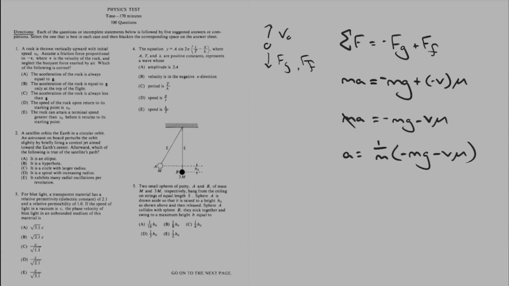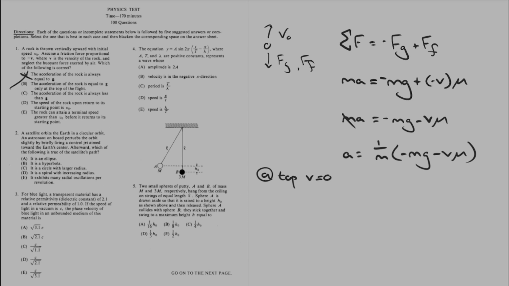Okay, now let's start looking. The acceleration of the rock is always equal to g. Well, you can clearly see it's not, so we can scrap that answer. Acceleration of the rock is equal to g only at the top of the flight. If we're at the very top of the flight, then v is going to be equal to 0.